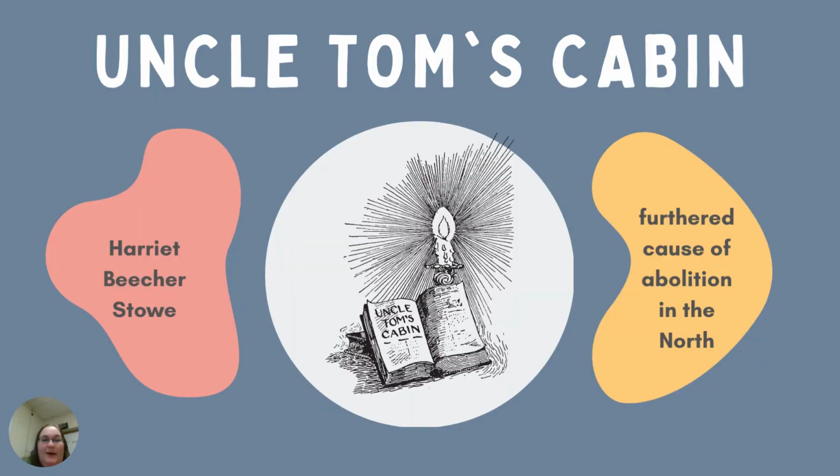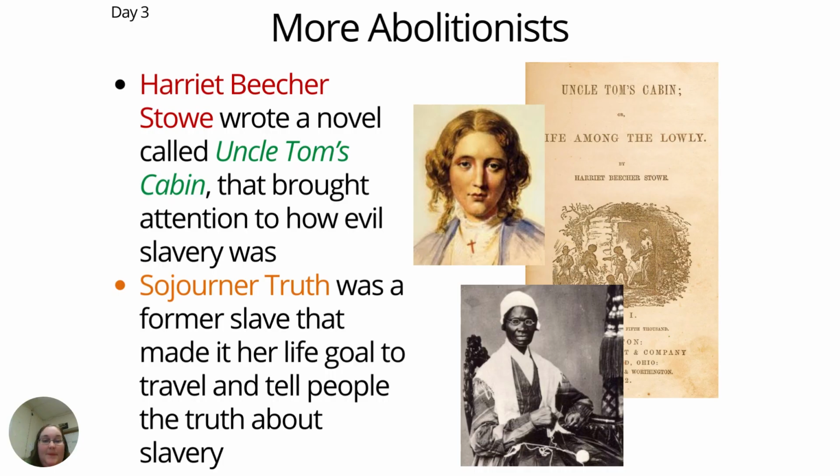We also need to talk about Uncle Tom's Cabin. It's a book by Harriet Beecher Stowe that was widely popular. It was a bestseller, and it furthered the cause of abolition in the North. Uncle Tom's Cabin brings attention to just how evil slavery is. We also need to talk about Sojourner Truth. She was a former slave who made it her life's goal to travel and tell people the truth about slavery.